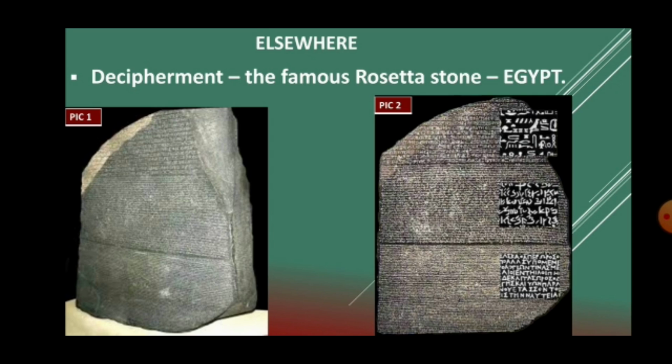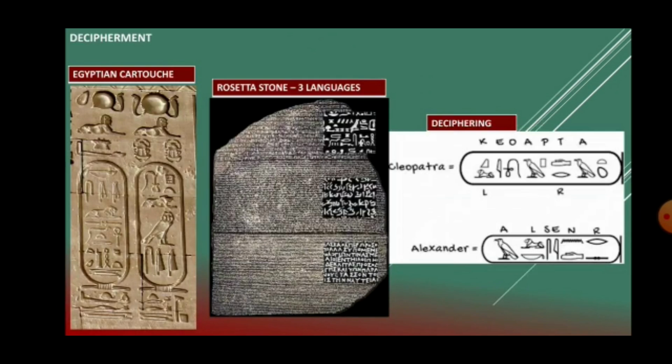Rosetta is a town that is located on the north coast of Egypt. An inscribed stone was found, and the scholars who analyzed this stone found it was inscribed with 3 different languages.